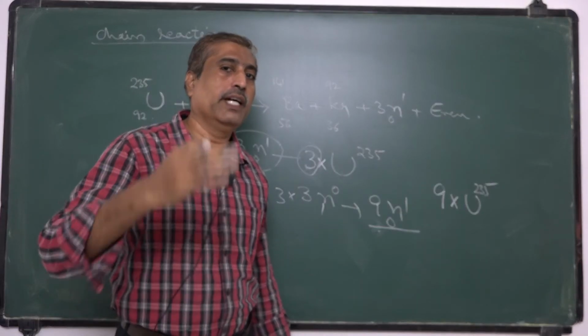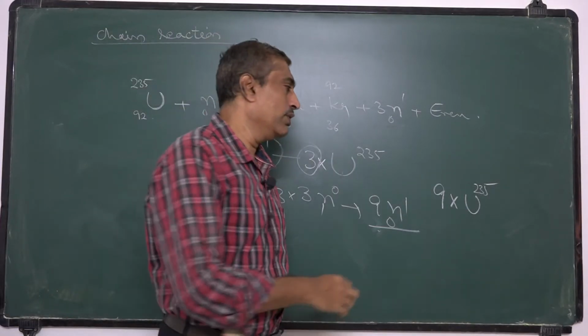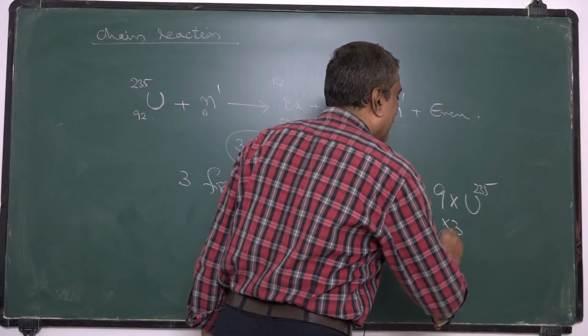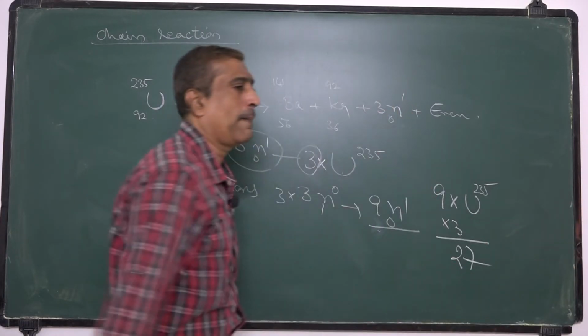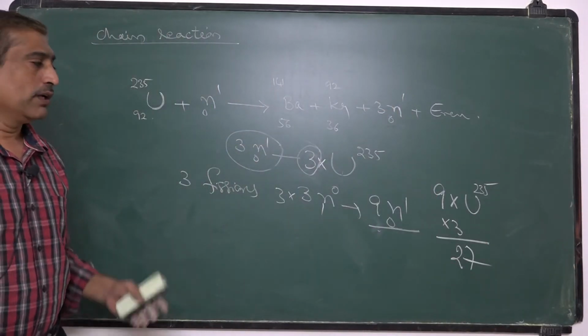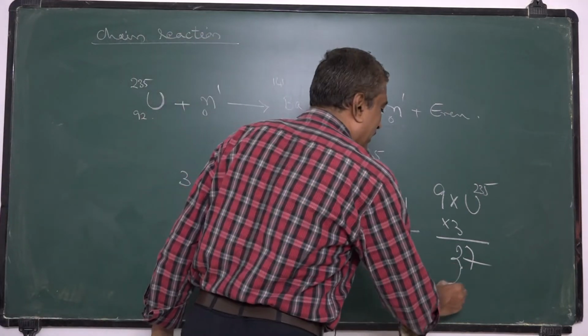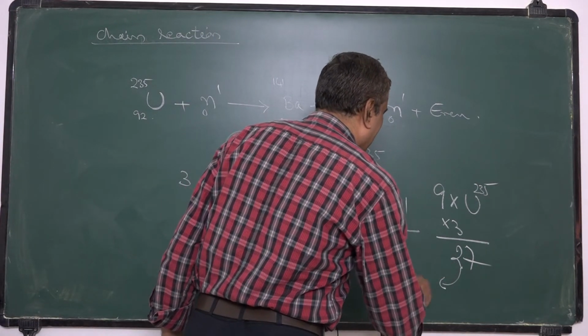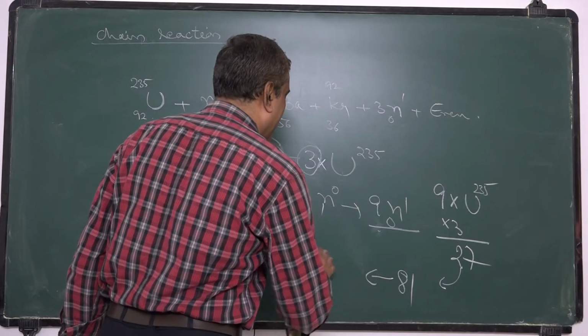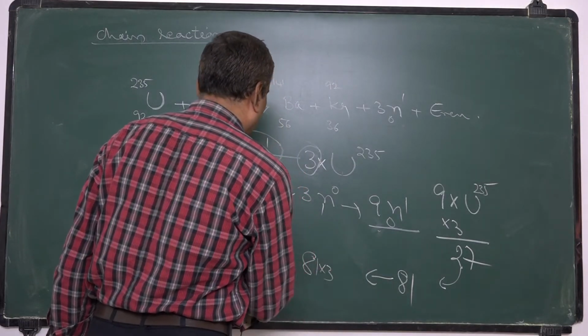In each fission again 3 neutrons are released, so 9 into 3, 27 neutrons are released. Now these 27 give 81, and these 81 give 81 into 3, 243.